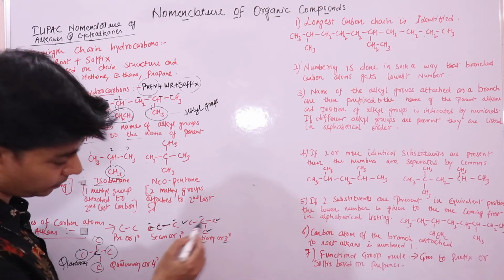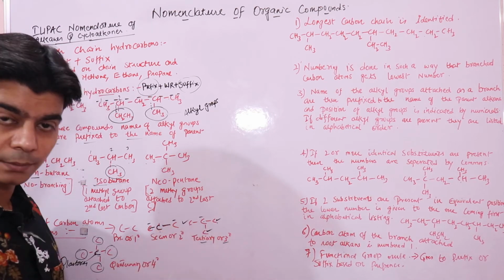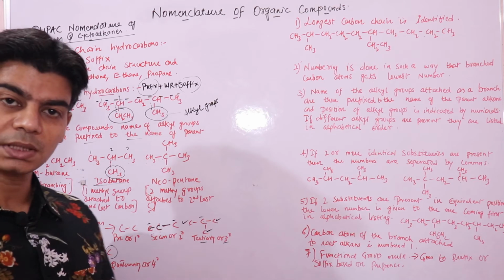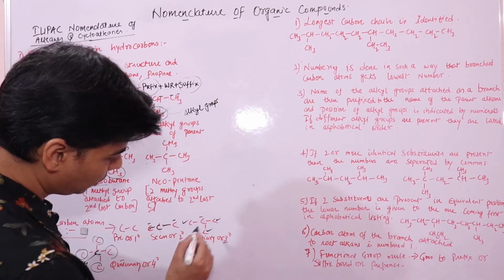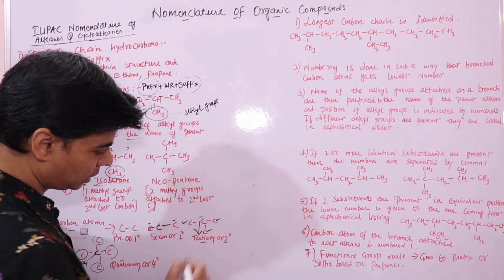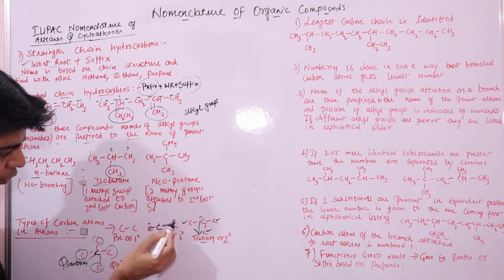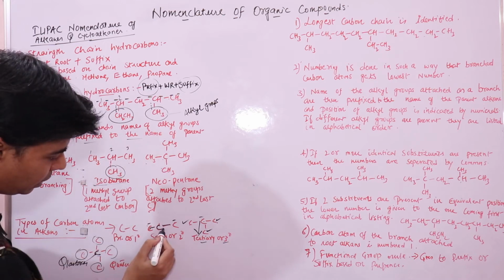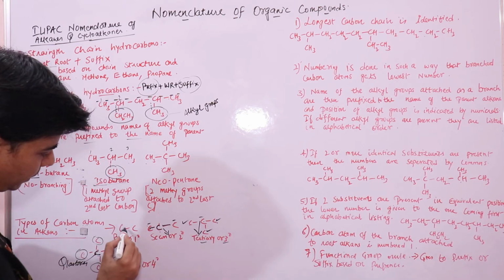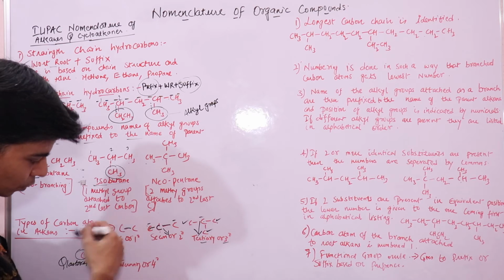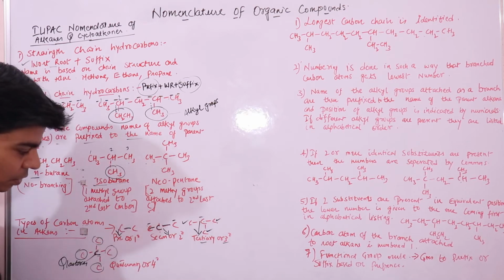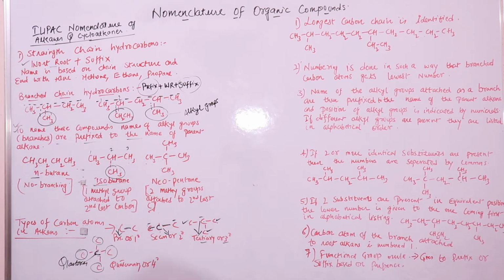Similarly, this carbon atom is attached to 1 2 3 other carbon atoms. So a carbon atom attached to 3 other carbon atoms is a tertiary or 3 degree. A carbon atom attached to 2 other carbon atoms is a secondary carbon atom. A carbon atom attached to only one other carbon atom is a primary or 1 degree carbon atom, right.